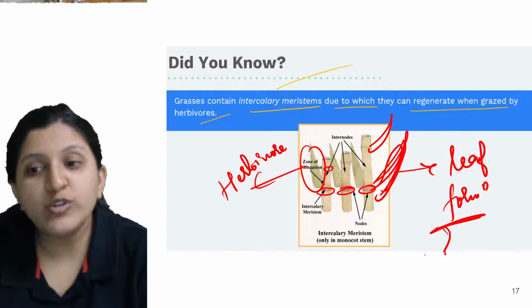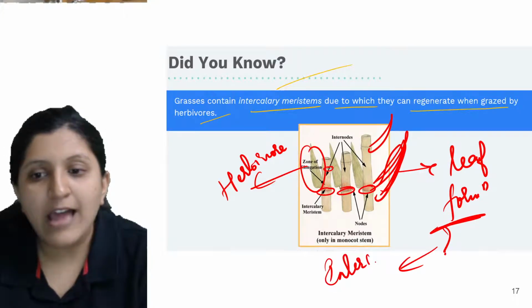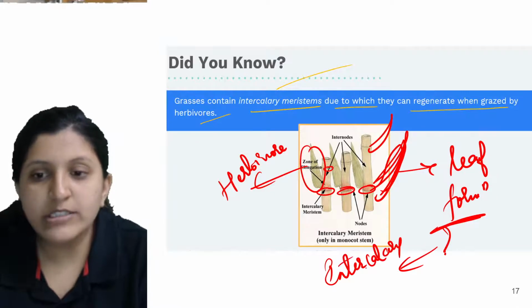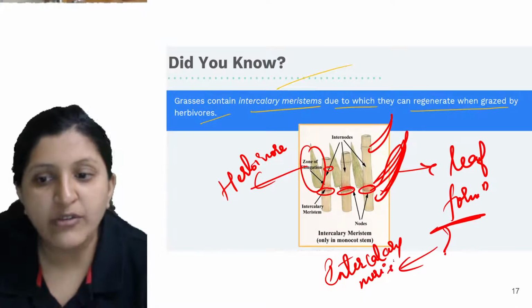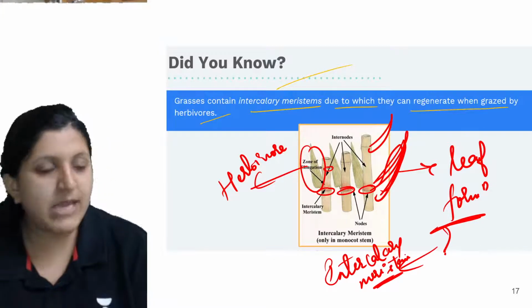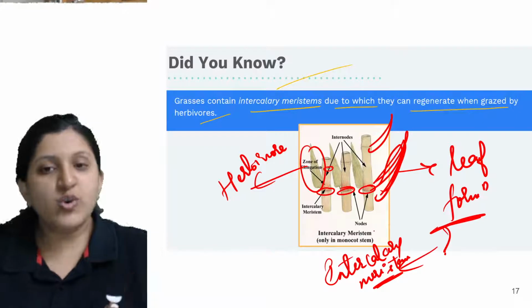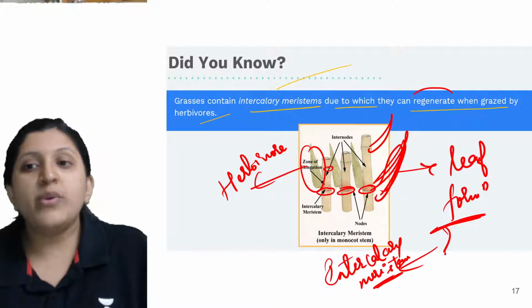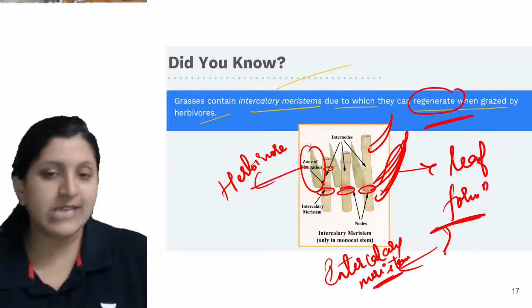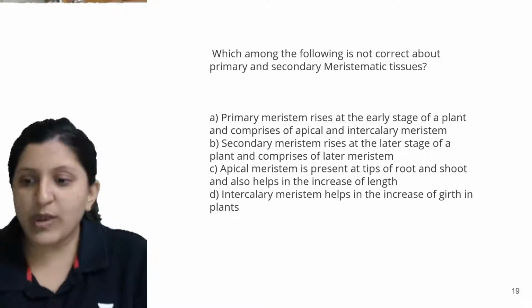So why? The reason is that there is an intercalary meristem. Intercalary meristem is a leftover meristem from the tip meristem, that is the apical meristem, which can form a leaf again. So that is the one which is regenerating the leaf when it is again grazed by a herbivore. Okay, so let's have a look at some questions.